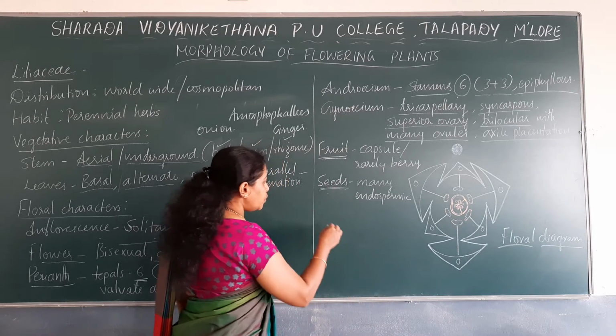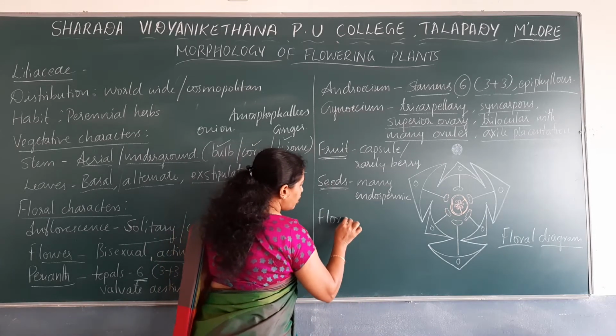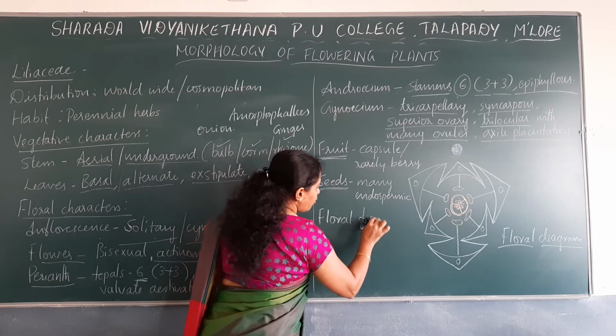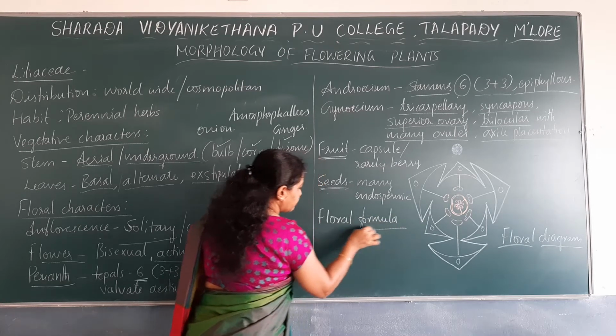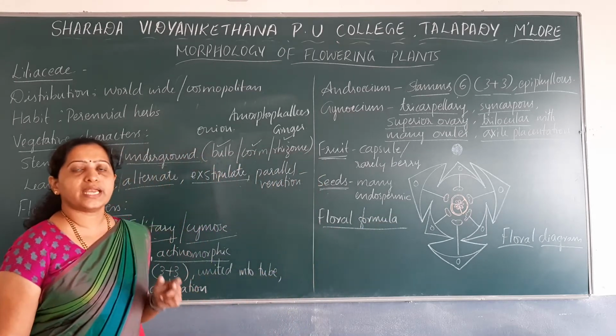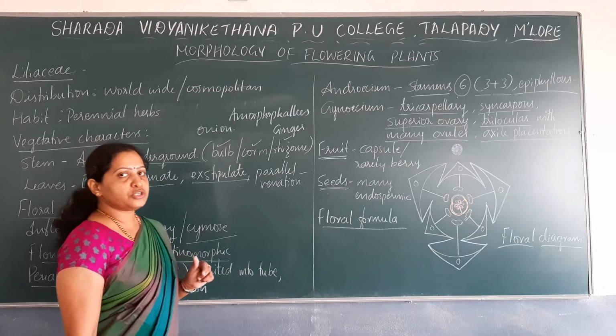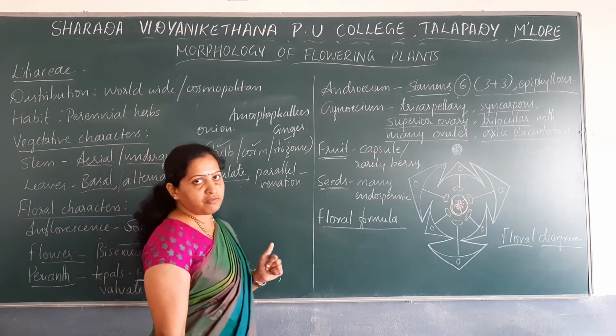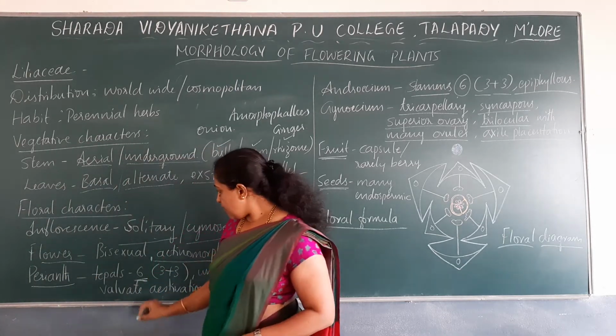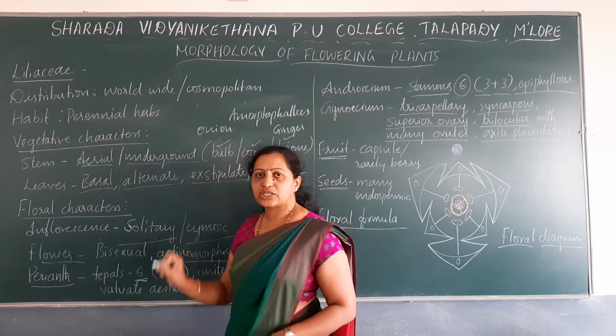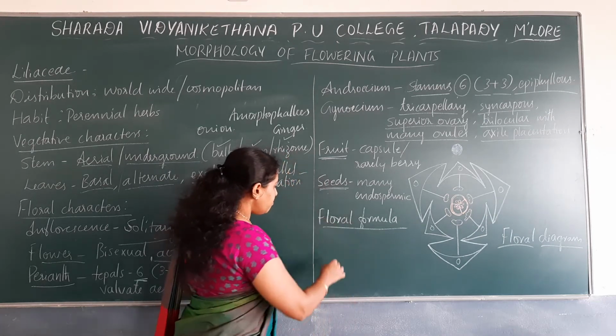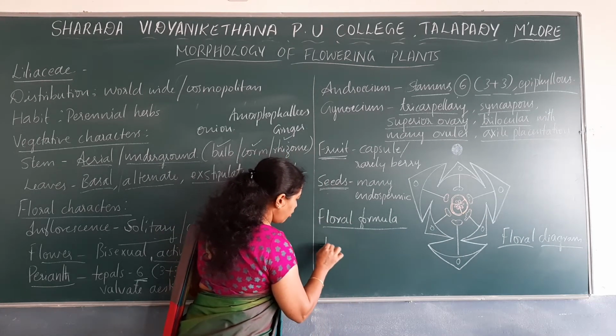So now let us note down the floral formula for Liliaceae. Whenever you are writing the floral formula, first note down what is the symmetry of the flower. So what is the symmetry of the flower? The symmetry of the flower is actinomorphic. So what is the symbol that we represent for actinomorphic?